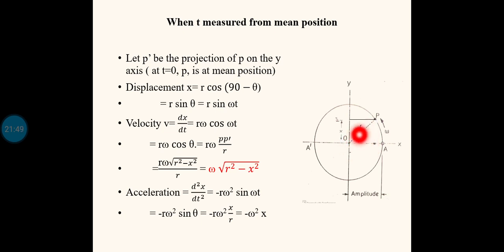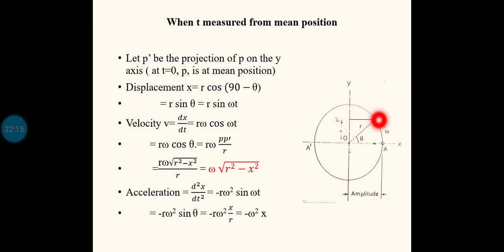This distance is the same as P dash P, so cos theta equals P dash divided by r. Substituting this in the equation, r and r cancel, and the remaining is omega into P dash.